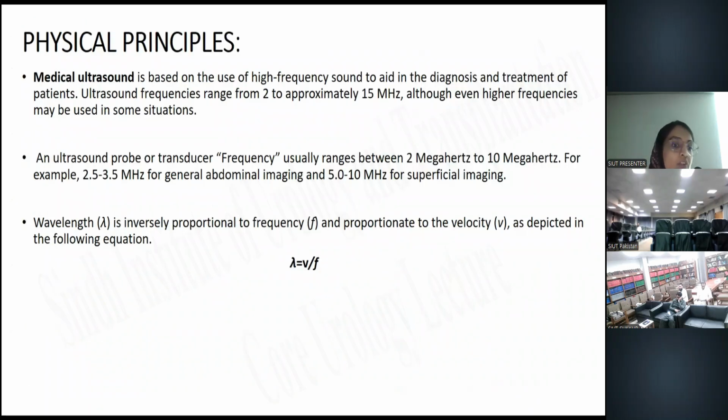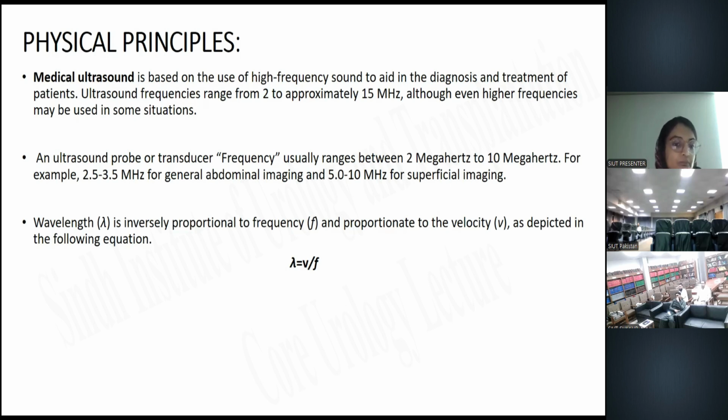Now, coming towards the basic physical principles of ultrasound. Ultrasound imaging is basically obtained as a result of the interaction of sound waves with the tissues and structures present inside the body, and it has a specific frequency. The frequency range of ultrasound is from 2 to approximately 15 megahertz, although even higher frequencies may be used in some situations. The transducer probe usually used is between 2 and 10 megahertz, for example 2.5 to 3.5 for general abdominal imaging, and 5 to 10 megahertz for superficial imaging, which are the high frequency transducers. We need to understand this equation for further understanding of ultrasound.